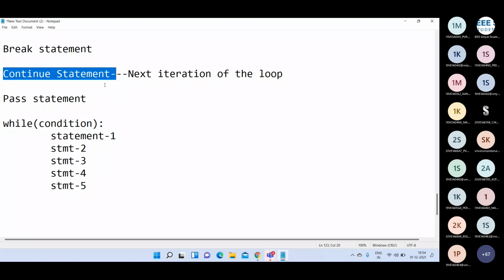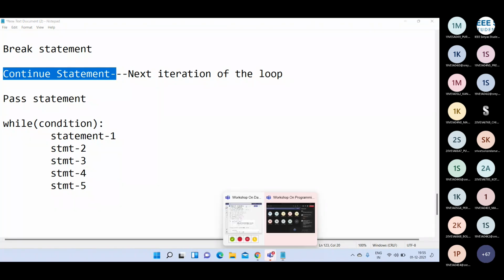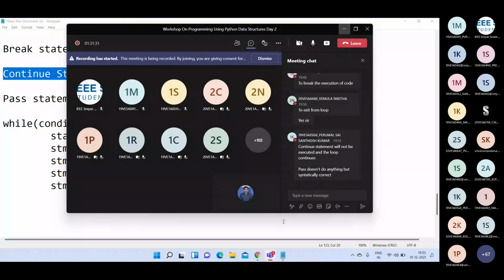Are you getting my point? If you want to skip some number of statements in the loop, and you want to repeat the next iteration of the loop, you are going to use the continue statement here. That is the main purpose of the continue statement.